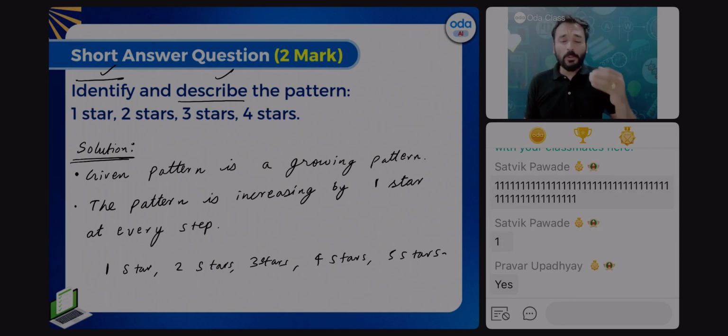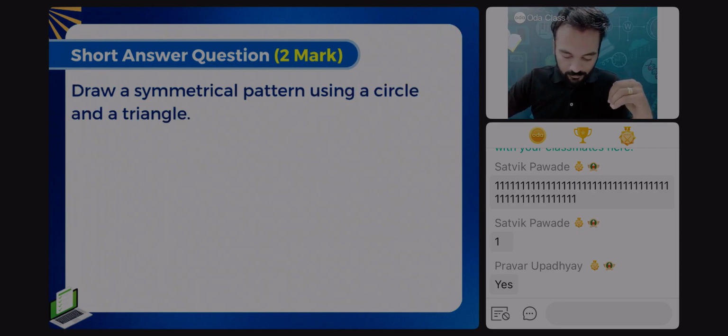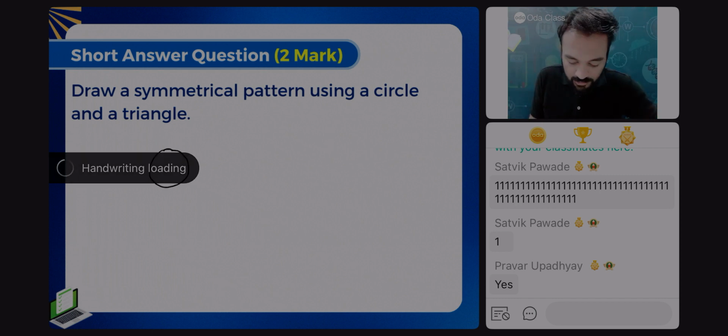Now, another type of question which can be asked is this next question on your screen. A triangle like this.